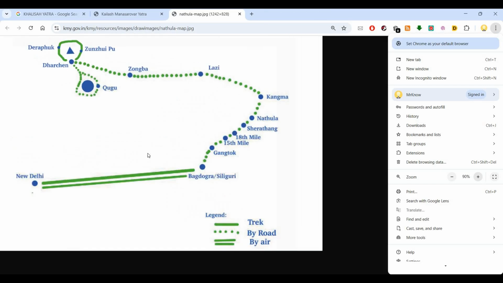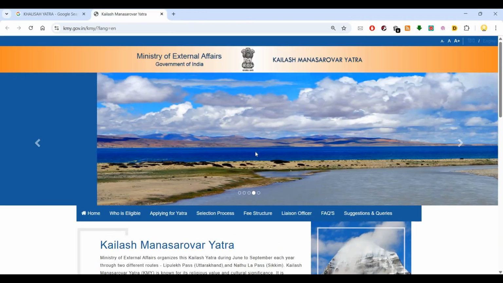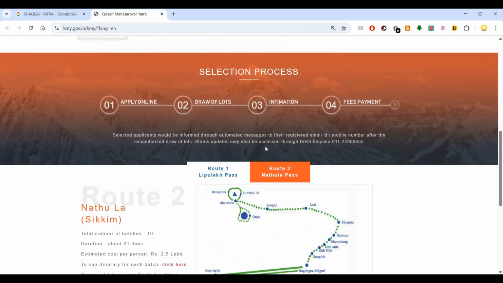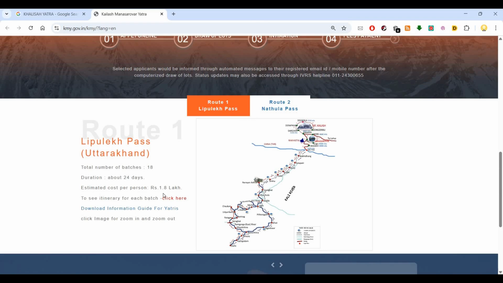Now if you go via Nathu La Pass, this is the Nathu La Pass. This is a trek by road, by air: New Delhi, Bagdogra, Siliguri, Gangtok. You might know till Gangtok, some people would have gone. Then from there, this is how you go. So that is how, two routes for going there. The approximate cost is also mentioned here. For one person, the cost will be around 1.8 lakhs and the duration is about 28 days. Each batch has around 18 people.